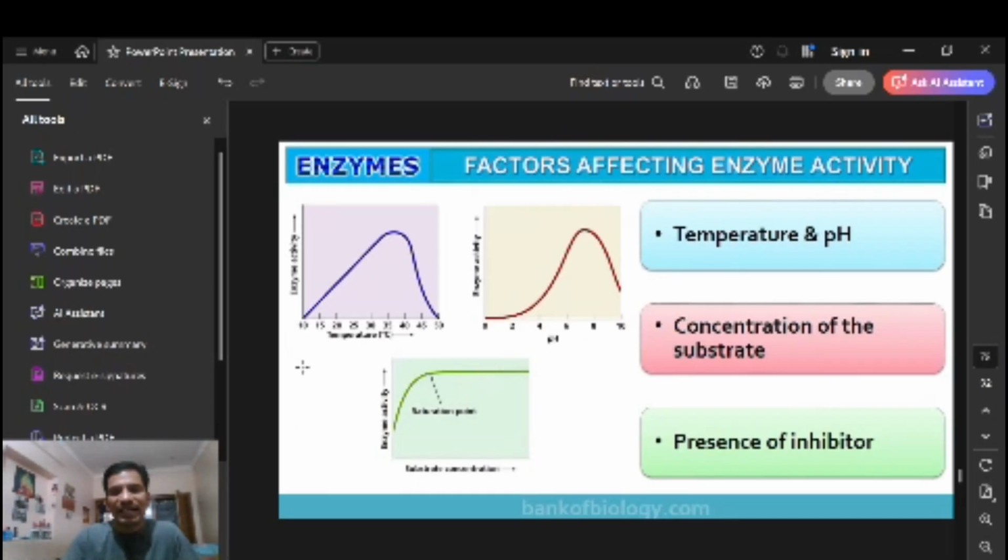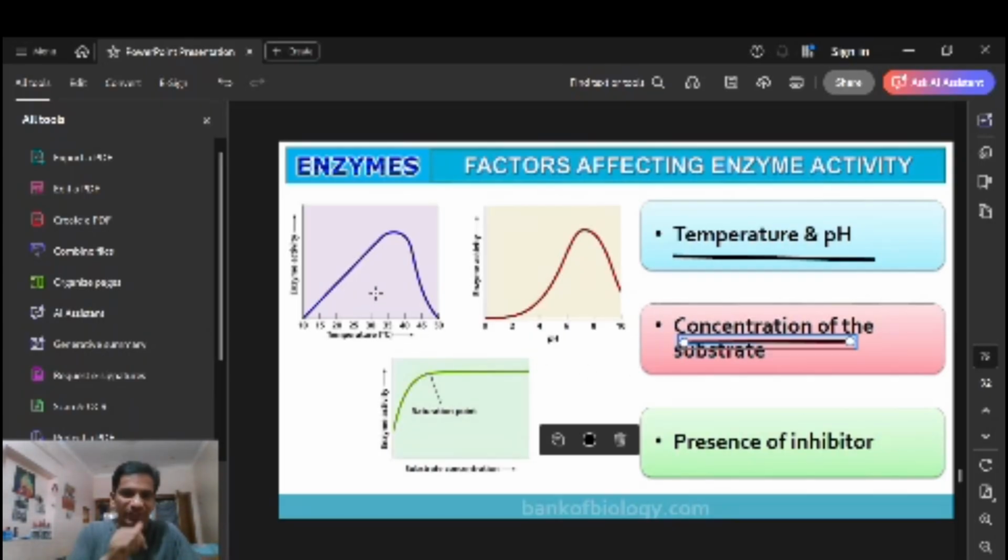As I told you, temperature and pH will affect activity, and the concentration of substrate will be essential. The presence of an inhibitor will also affect it, right? What are the factors affecting enzyme activity, right? These are the factors: temperature, pH, the concentration of the substrate, how much is there, and the presence of an inhibitor. All of these have an effect on enzyme activity.